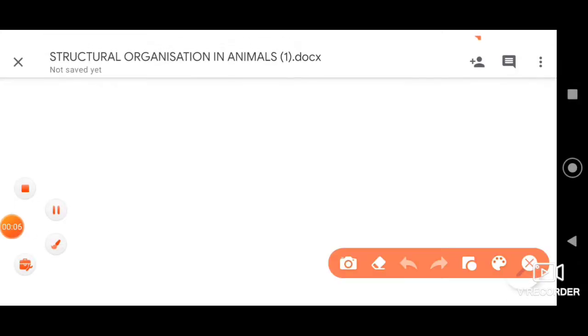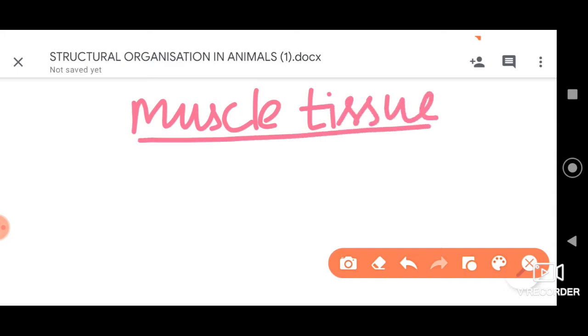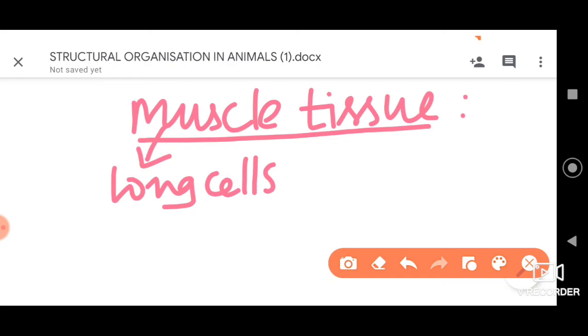In this session, we are going to discuss the muscle tissue. Firstly, let me tell you that muscle tissue is composed of long cells.